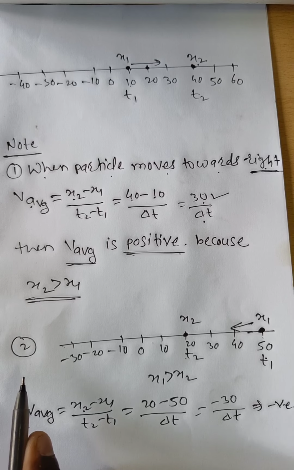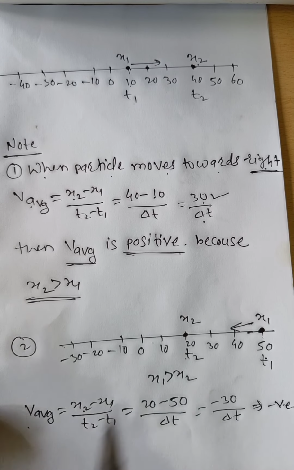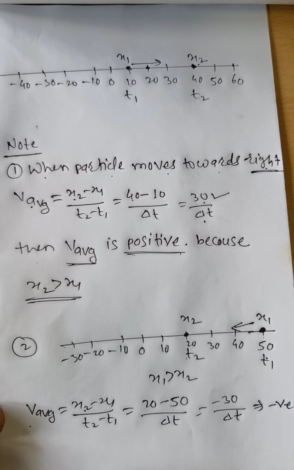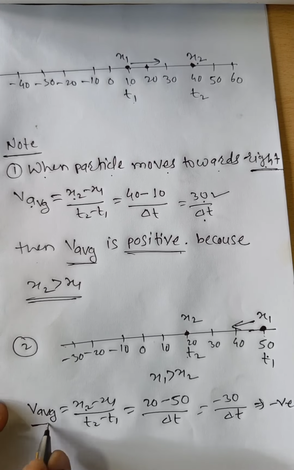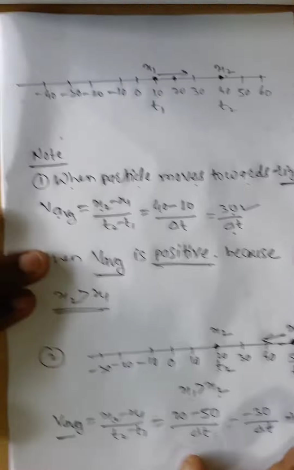So what is note 2? When a particle moves towards the left, then average velocity is negative because x1 is greater than x2. Write down note here. Note second: when the particle moves towards left, then average velocity is negative because x1 is greater than x2.